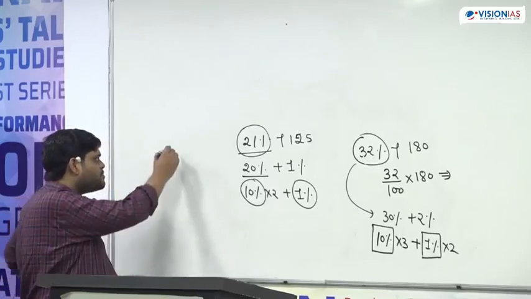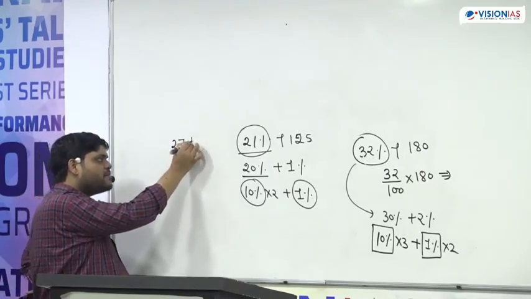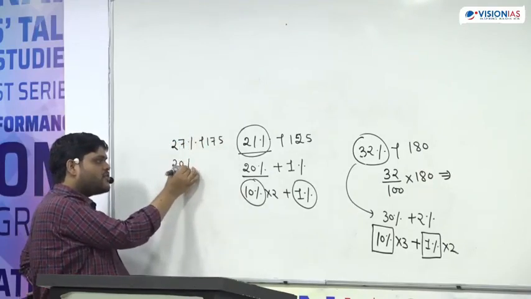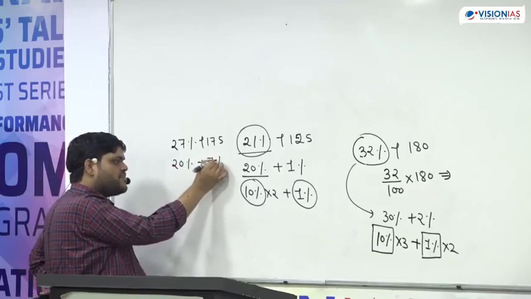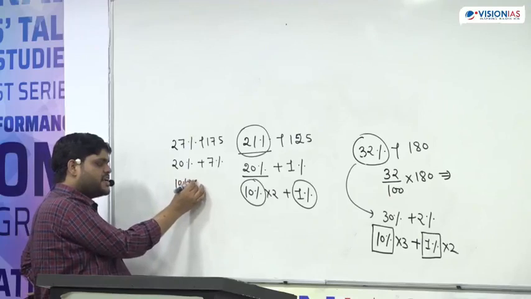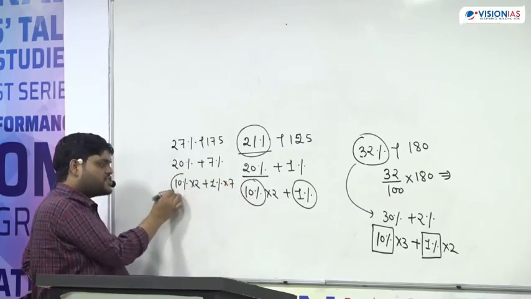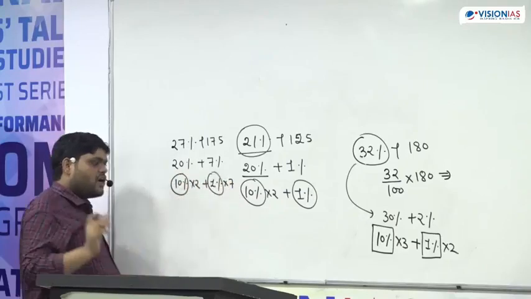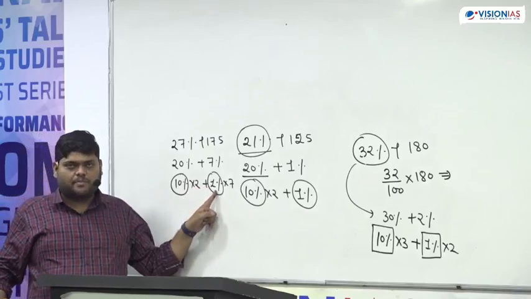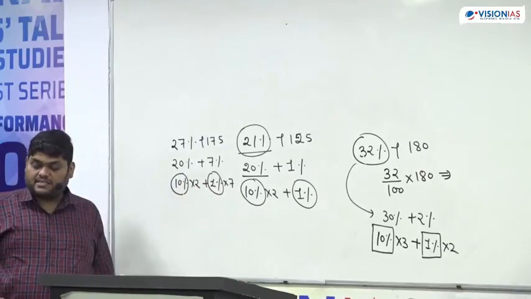Or any other number, suppose we are saying 27% of 175. Again we require 20% plus 7%. So you can find 10% into 2 plus 1% into 7. So actually what we always require is the value of 10% and 1% of the base.